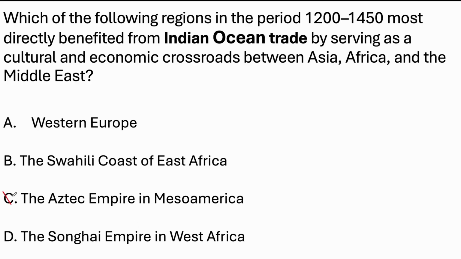We can eliminate C very easily. This is in the Americas. Western Europe, we are also going to eliminate because we're talking about Asia, Africa, and the Middle East. So now we're between B and D. And if we think of a map, we have point A here, point B here, and point C. Point A is the east, point B is the west, and C is in the Americas. So we know that it must be on the East Coast, which is correct.